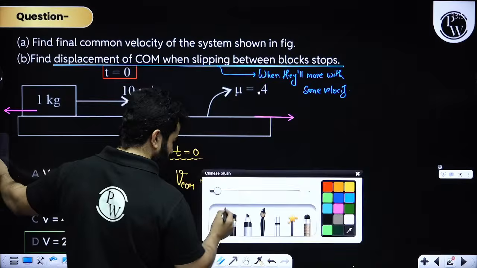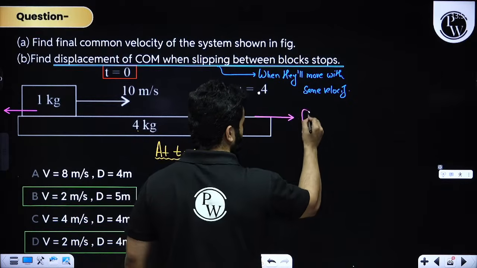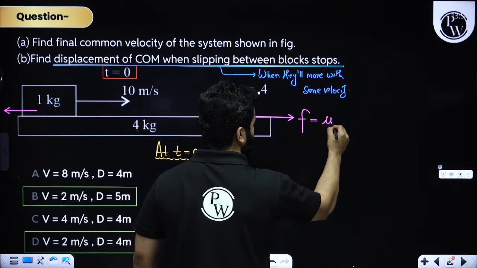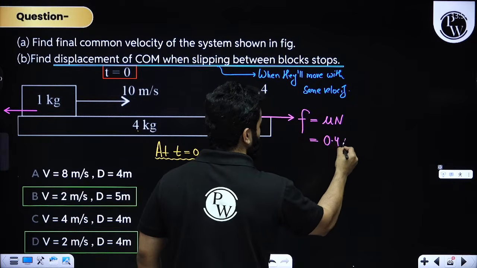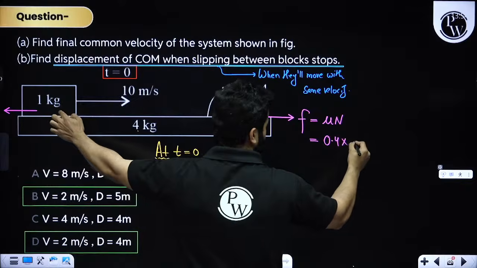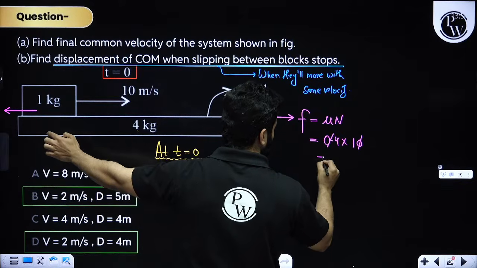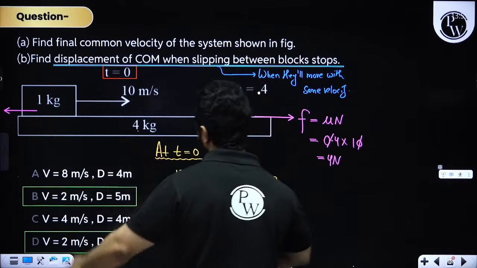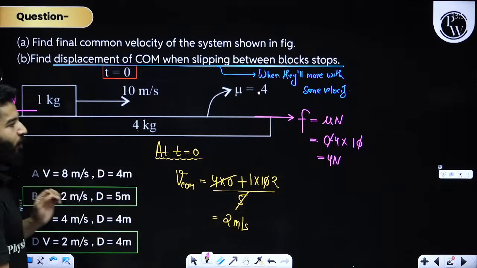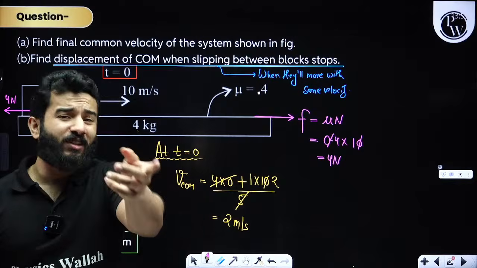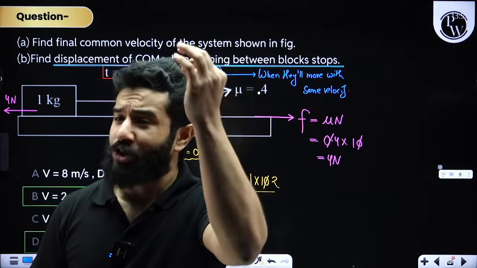If you ask me what this friction force is, friction force is nothing but mu times normal reaction. Value of mu is 0.4 and normal reaction is for the 10 kg. So that means 4 Newton of force is acting on the plank and 4 Newton of force is acting on the block. So after what time will the slipping stop?